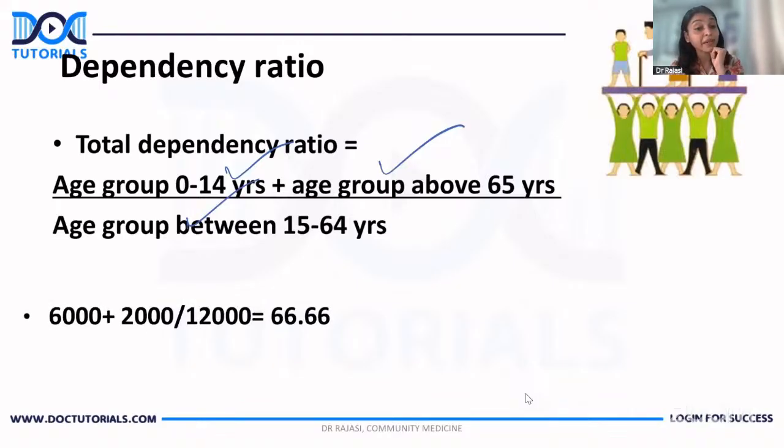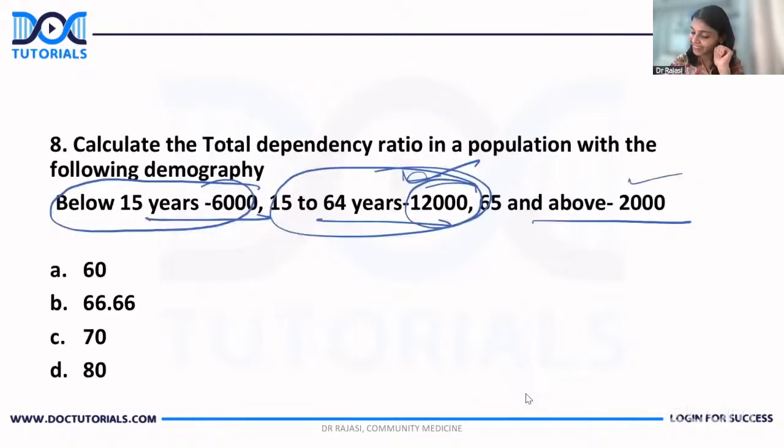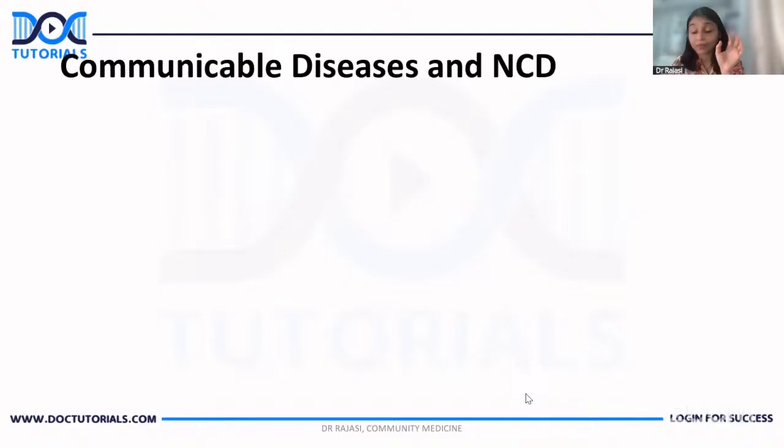6,000 plus 2,000 divided by 12,000, you will get it as 66.6. Yes, that is the answer. Even 60 was also there, but very specifically 66.66 was the answer. But that was okay, right? Coming from communicable diseases and non-communicable diseases were around 4 questions.